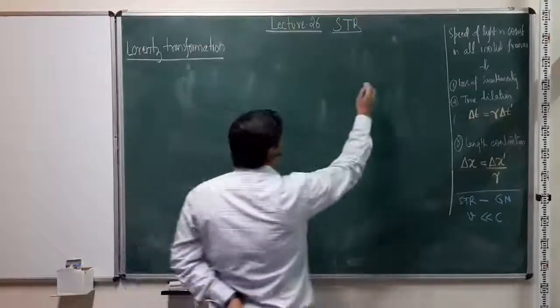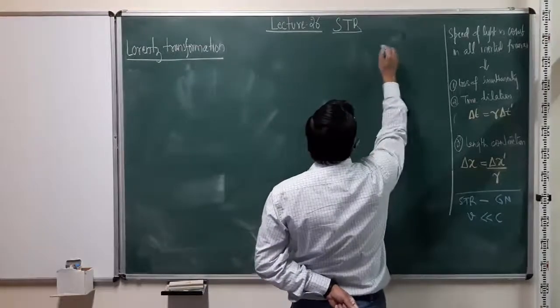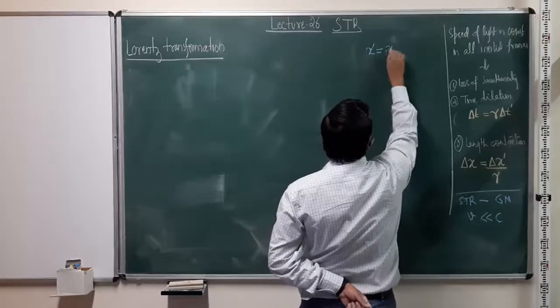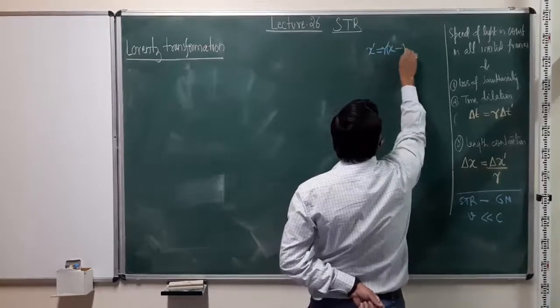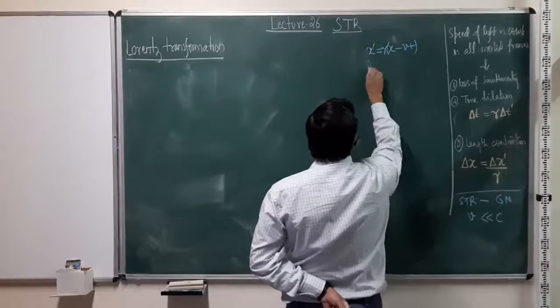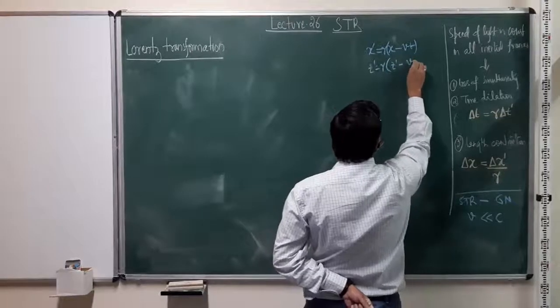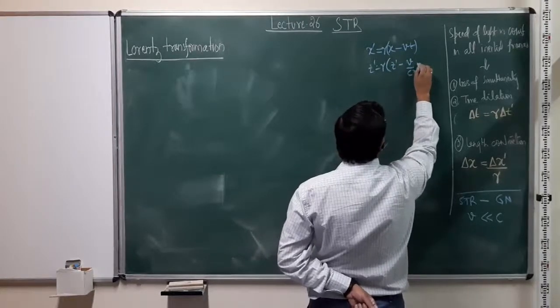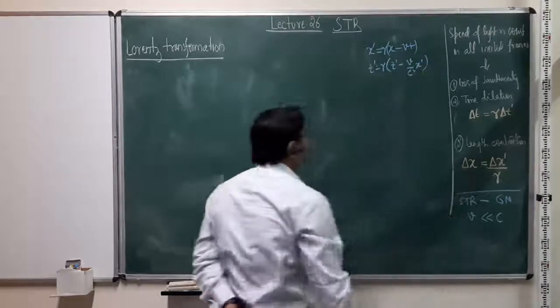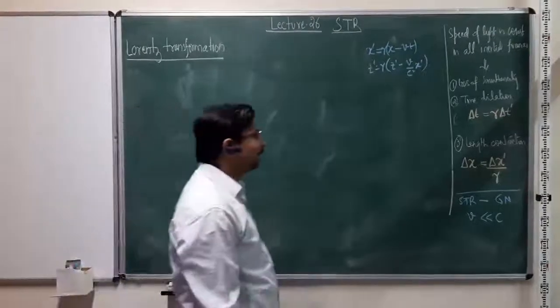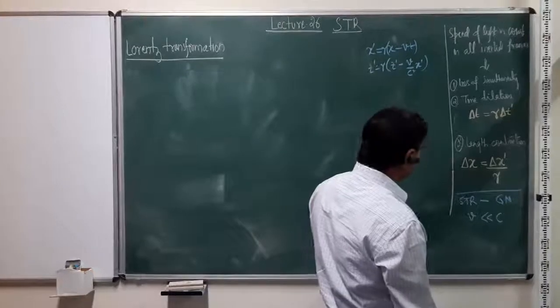For remembrance, I'll write down these equations here because we will use them frequently: x prime is gamma (x minus vt), and t prime is gamma (t minus v over c squared x). If you write it down 5, 6, 10 times, it will be easy to remember, and you will not make the mistake again.